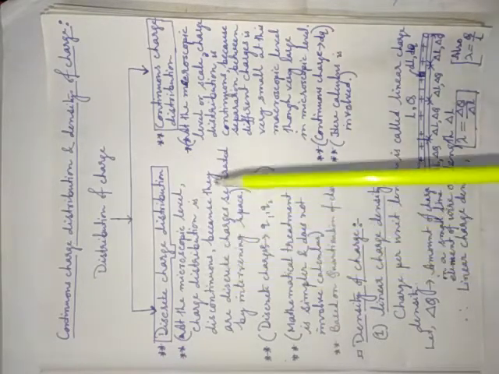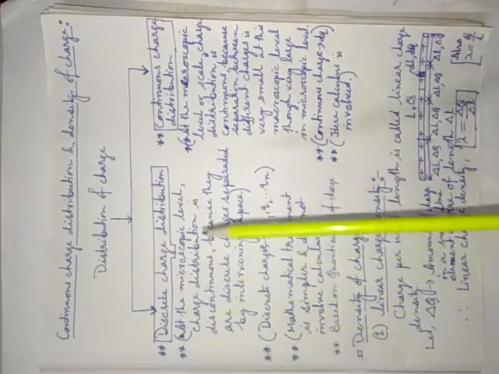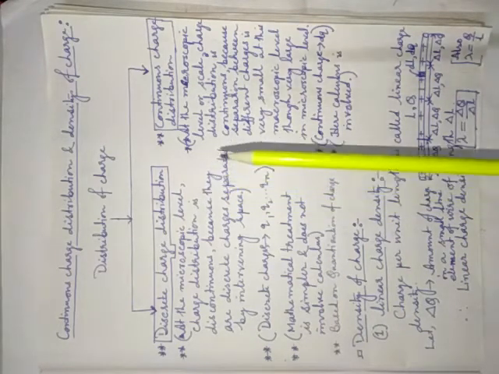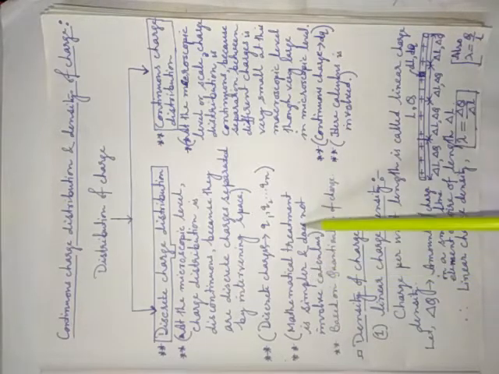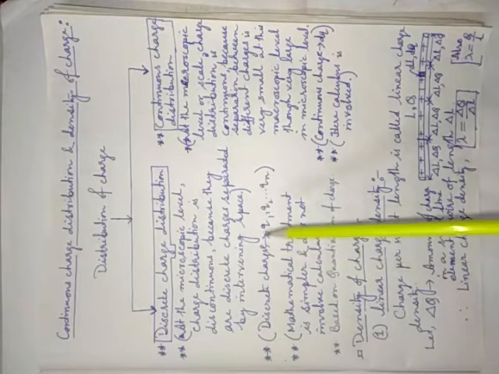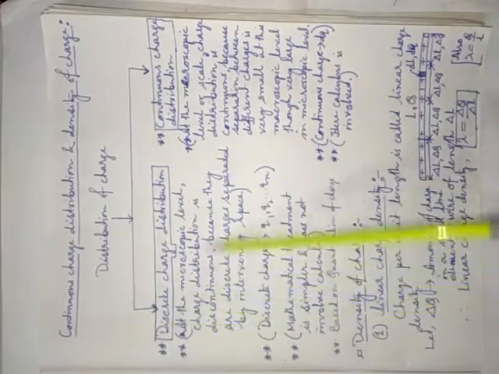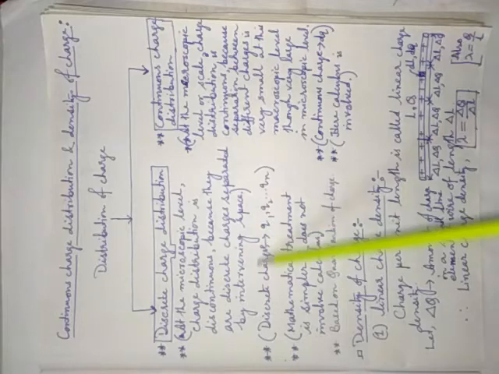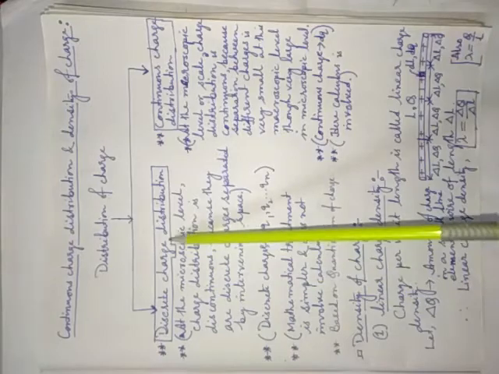Because you know, whenever a body becomes positively charged, it loses a few electrons, in a discrete amount. I already discussed it. One more thing: the mathematical treatment is very simple and does not involve calculus. That means in discrete charge distribution we don't require the concept of calculus, either integral calculus or differential calculus. That's why the calculations are easier in discrete charge distribution.